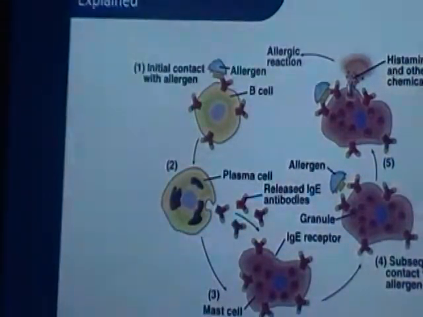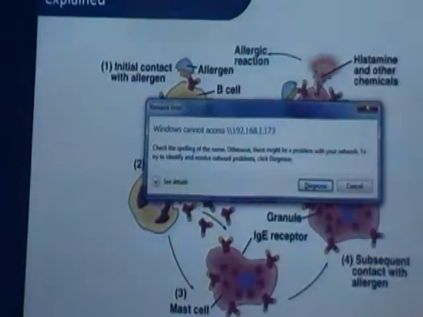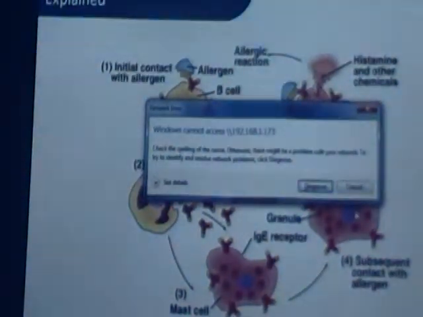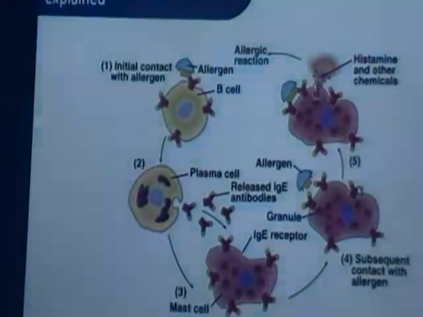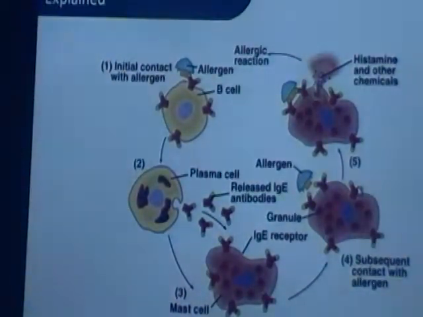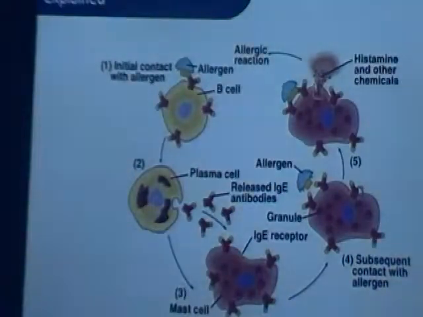When it comes in contact with our body initially, the B cells get activated, and it then binds with the IgE antibodies and activates the mast cells, which in turn release histamine. This release of histamine produces different kinds of symptoms like asthma, sneezing, wheezing, or it leads to an allergic reaction.